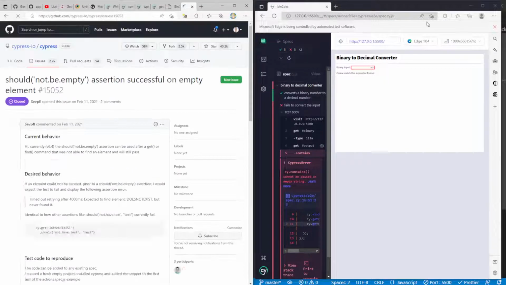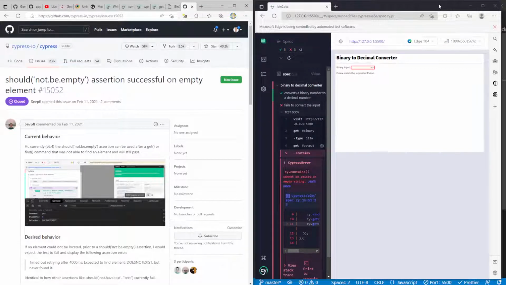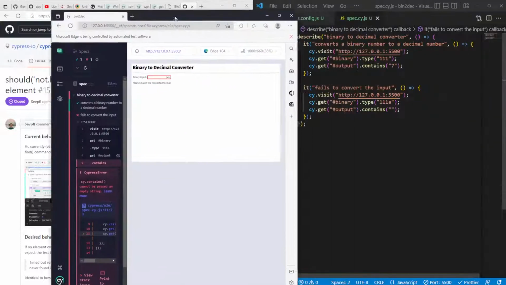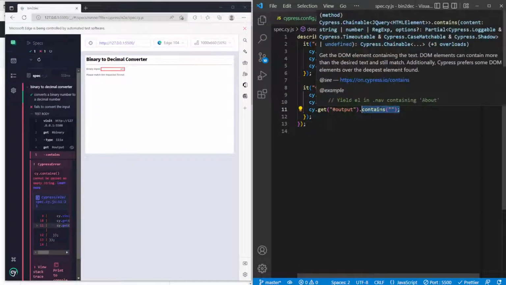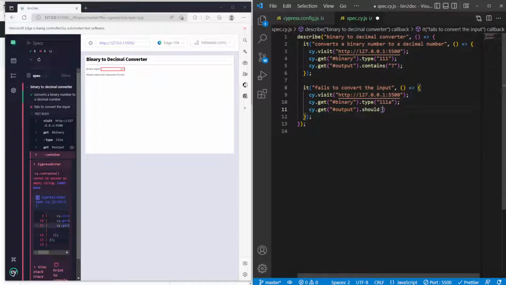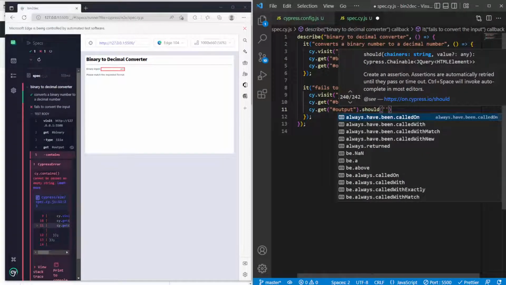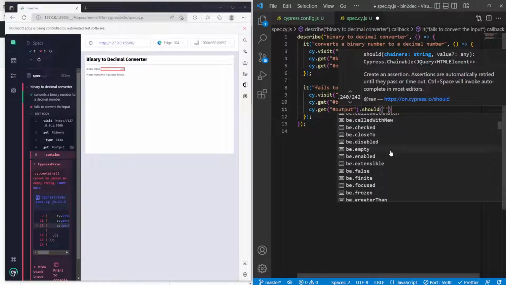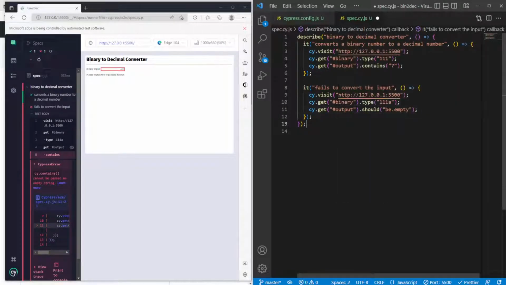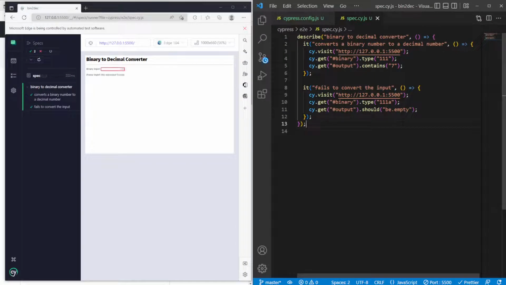Should be empty. Should not be empty, assertion successful on an empty element. Let's see. Get should. Oh, nice. Look at this. Be empty. Whoa. Very nice.